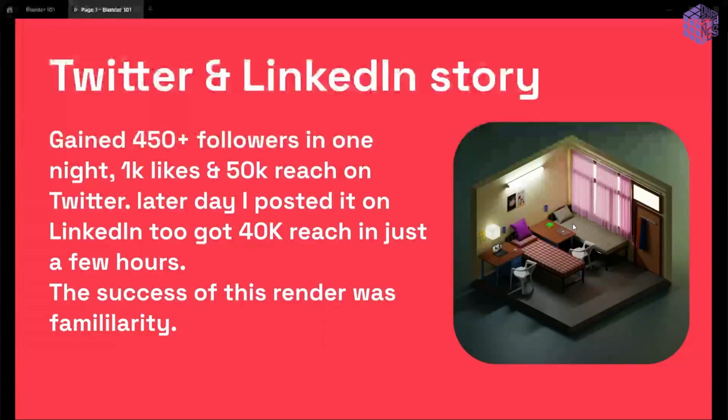A lot of people got connected to the hostel vibe, and I got this insight from this post: a lot of people don't see your details or how much you have worked. They just see the story and the connection between them and you. People were tagging their roommates and sharing stories, and there was such a vibe in that Twitter post.